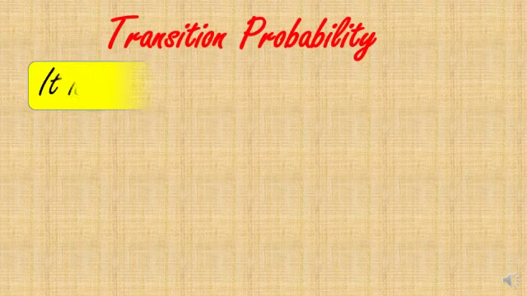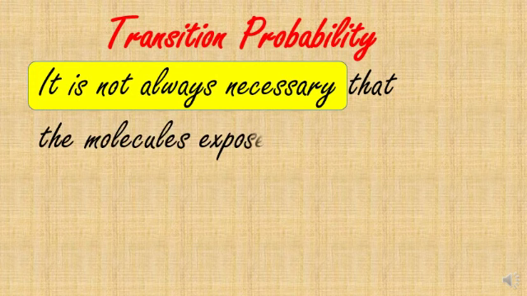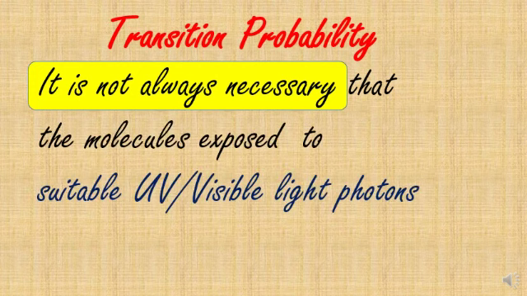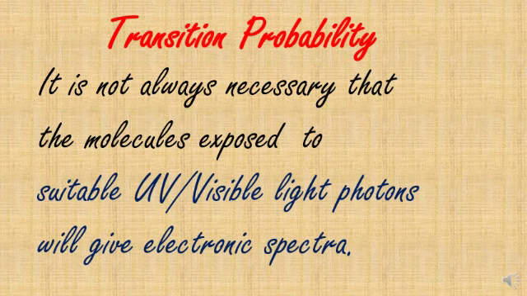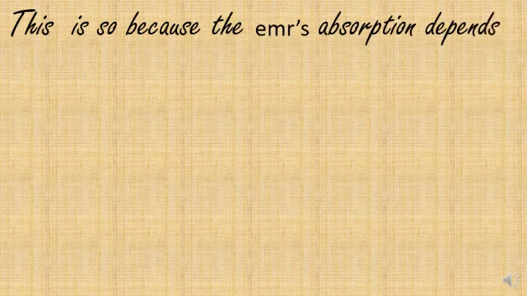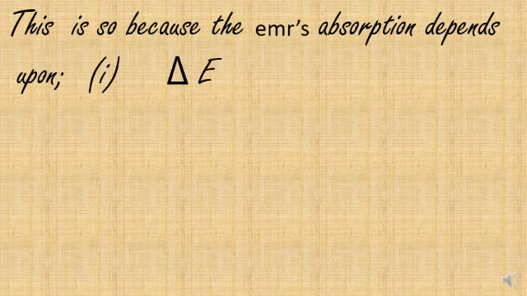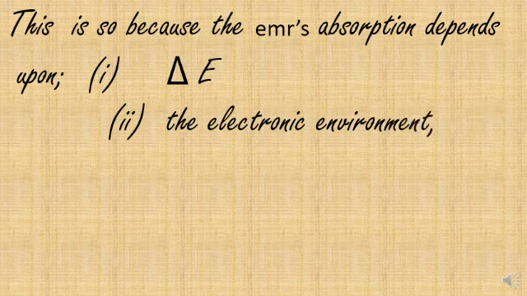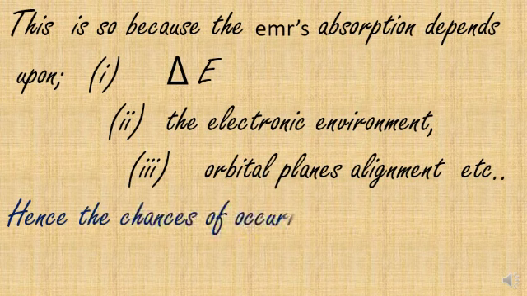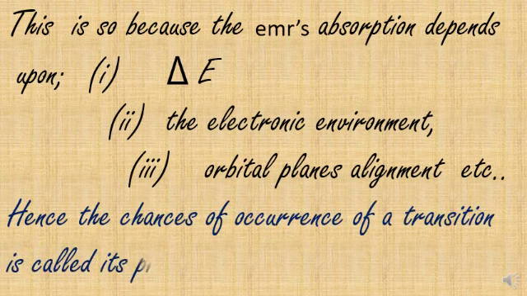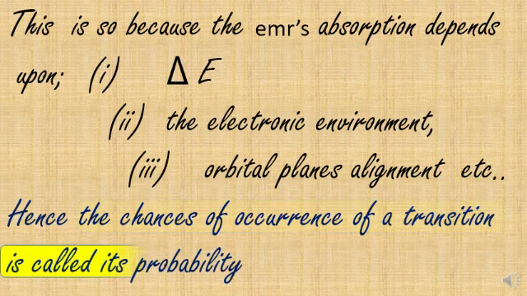Now let us first take transition probability. It is not always necessary that the molecules exposed to radiations will give electronic spectra. Therefore, the probability factor is also considered here. This is so because the radiation's absorption depends upon, number 1, delta E, the energy difference between two levels; number 2, the electronic environment; and third, which is most important, the orbital planes alignment. Hence, the chances of occurrence of a transition is called its probability.